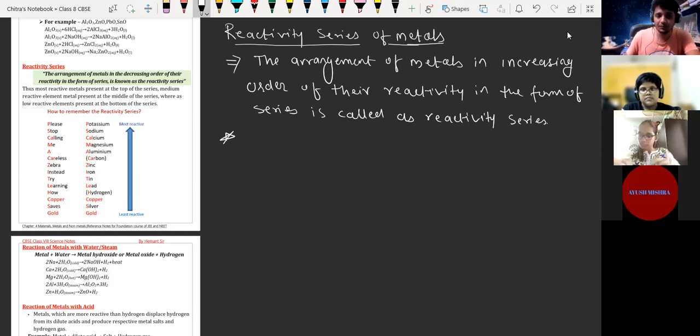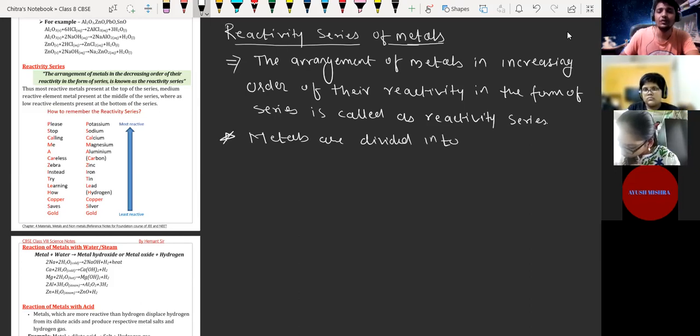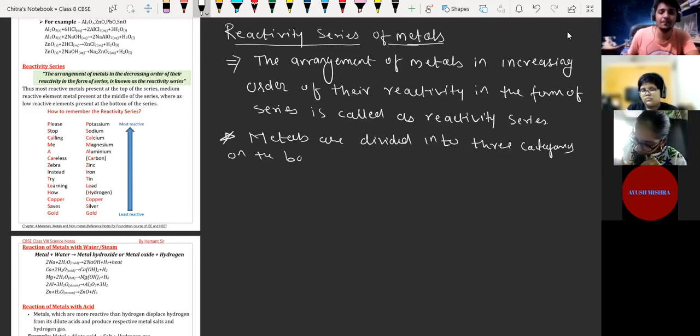So metals are divided into three categories on the basis of their reactivity.